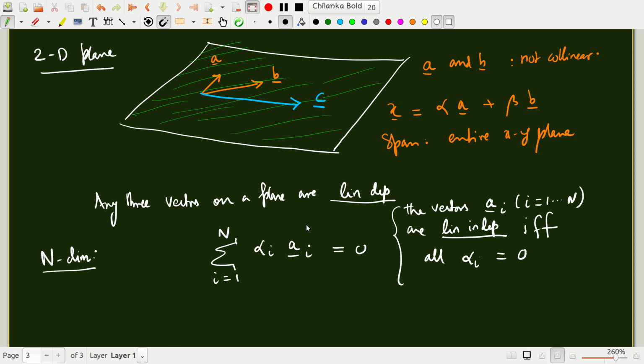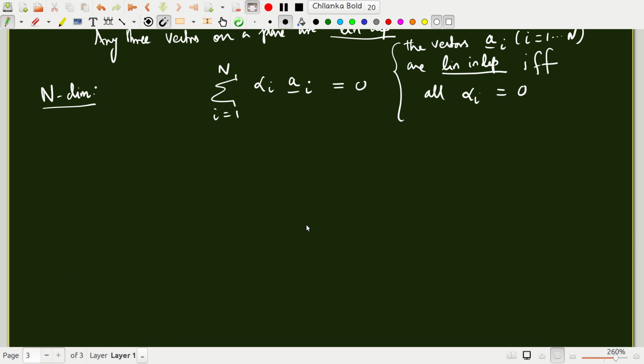Now this leads us naturally to the notion of the dimension of an arbitrary vector space. So far I have been appealing to your geometric intuition of a plane, but what is the dimension of a vector space?